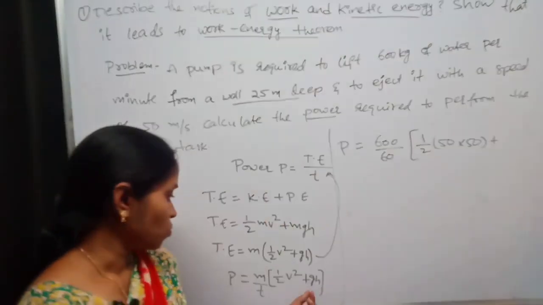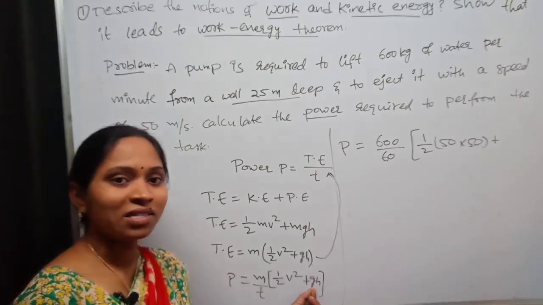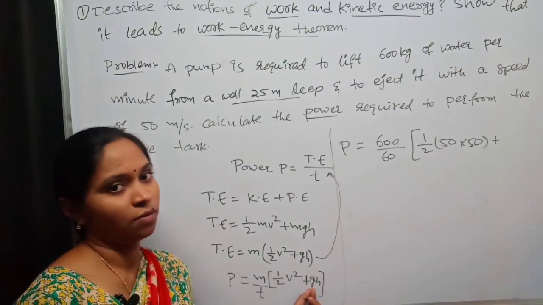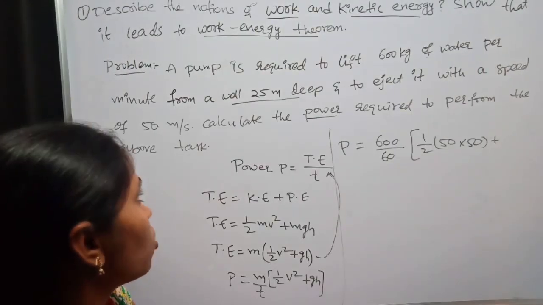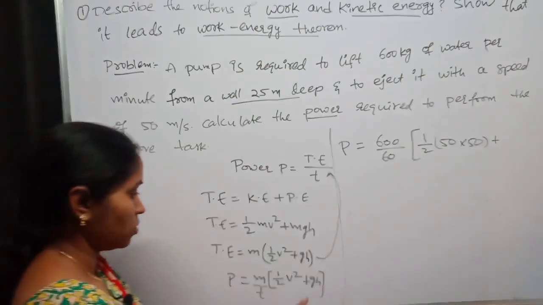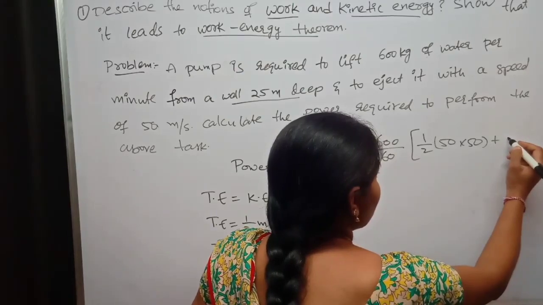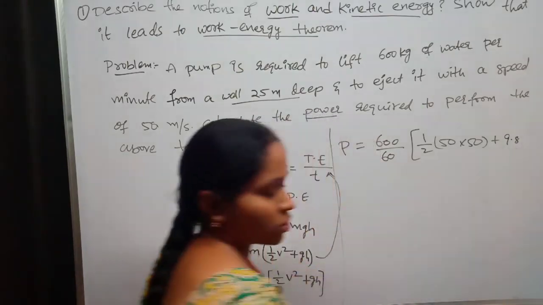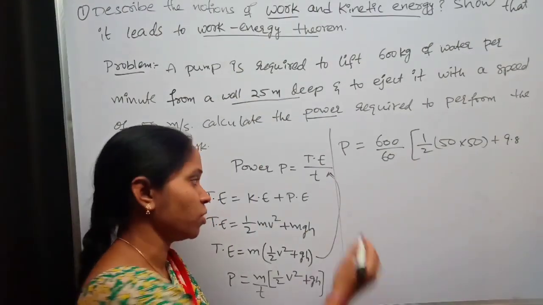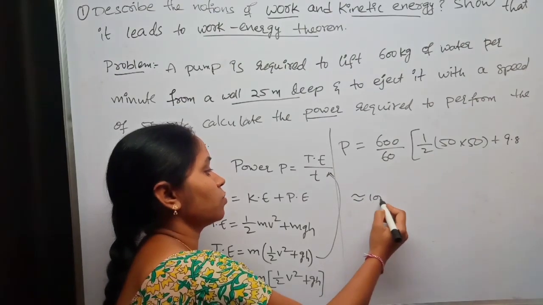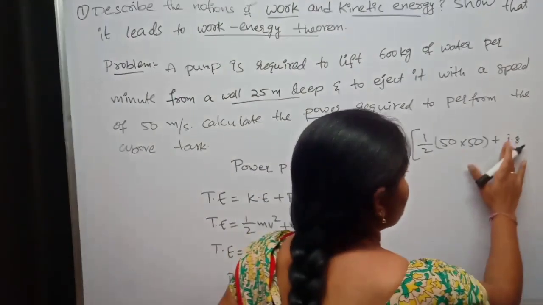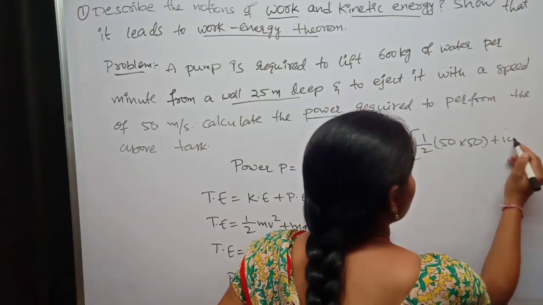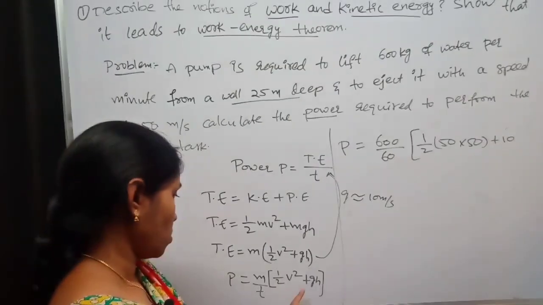Plus what is g? It is acceleration due to gravity. Here the gravity is not mentioned, so you can take it as 9.8 meters per second squared or approximately 10 meters per second squared. For simplification I am taking it as 10, into height.